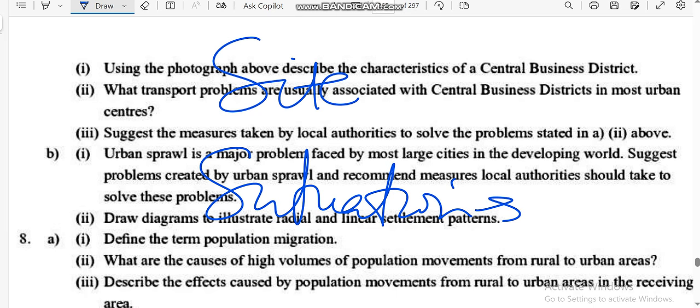Maybe because they are looking for employment, maybe because they are looking for better educational services, better health facilities, better standards of living, maybe they are being attracted by bright city lights, and also they want to be close to the land of opportunities, and also others are seeking marriage prospects.